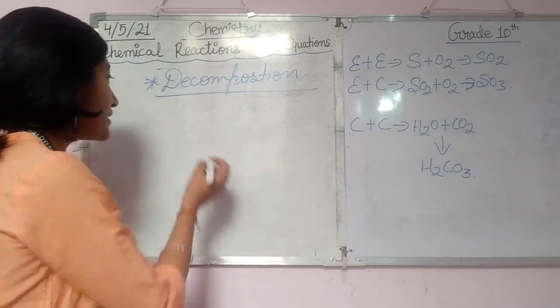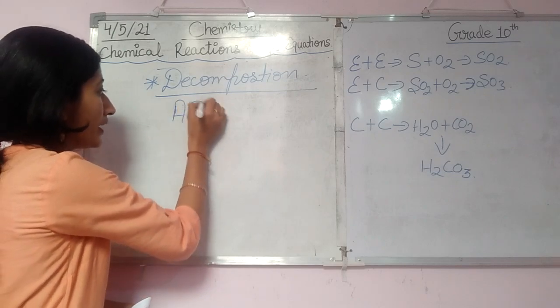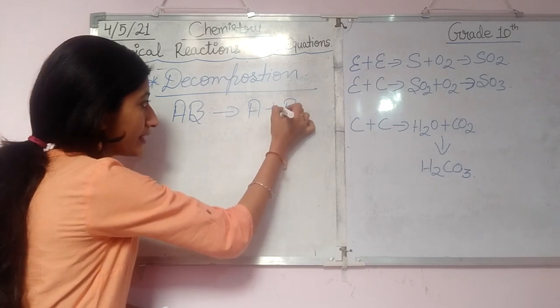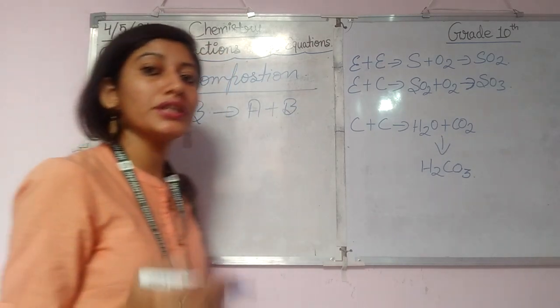For example, suppose we have AB. AB changes into A plus B, and this is called a decomposition reaction.